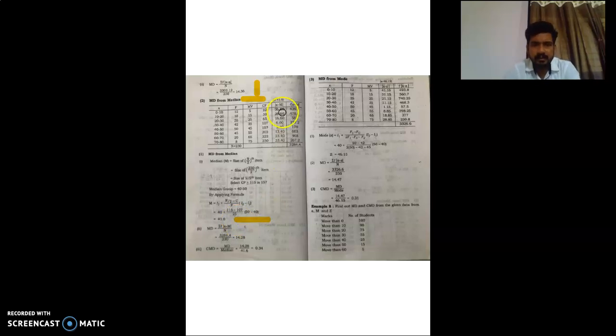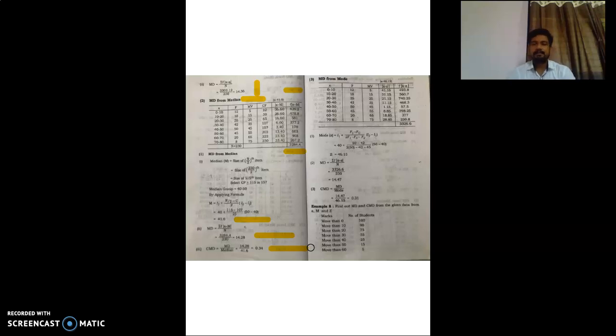Now we will put that in these columns: x minus m, and the last is frequency times x minus m. So x minus m we calculated this way, and f times x minus m this way, and the answer is 3284.4 for summation f x minus m. Now we will put this into the formulas. We have mean deviation 14.28 and coefficient of mean deviation 0.34. So this is a very simple thing. First calculate the median, then find x minus m, then find summation f x minus m, then find the mean deviation from median and coefficient of mean deviation.